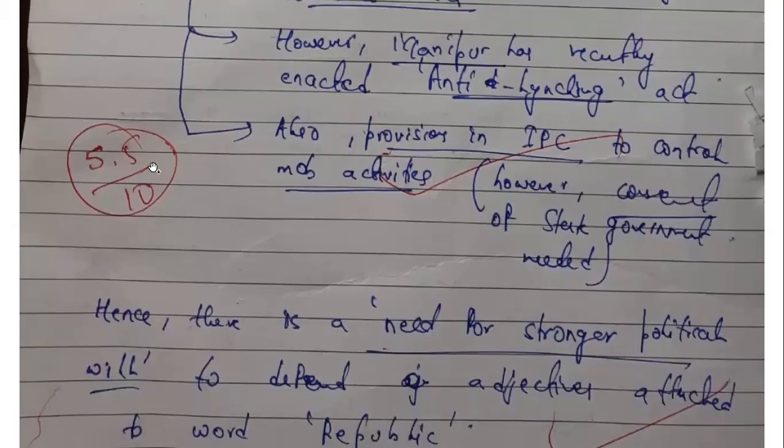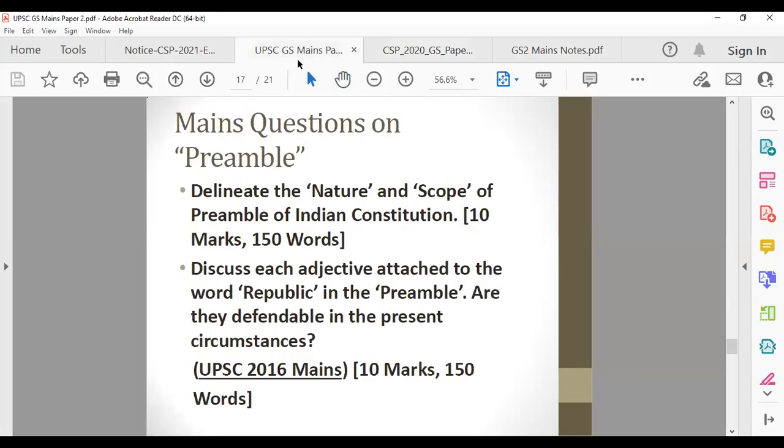I have given myself, I think I'm being too optimistic here. I should not be getting 5.5. Mail me how many marks you will give me. Self-evaluation is also very important. Sometimes you will wonder who the checker is. The checkers are people like us who have given mains and interviews, and not cleared the exam finally. So they are people like us, and maybe sometimes you know more than the checkers. That can happen, but don't be very pessimistic. If there are some good points, imbibe them. But if you feel there are some points which are not that good, reject them. It's totally up to you. Similarly, whatever answer I have given you, if you feel there are good points, imbibe them.